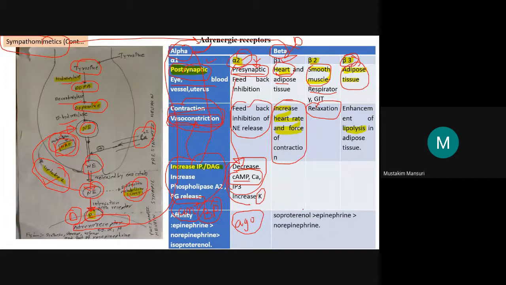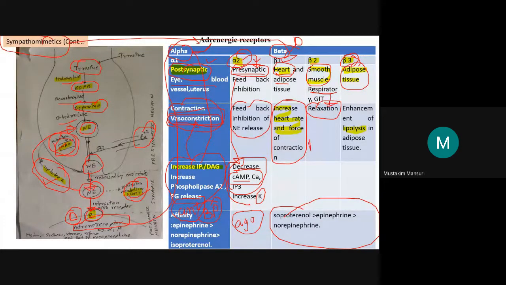you have to make this classification, you have to write down this classification from the book. I will just give a few examples from this category. Beta 2 in respiratory muscles produces relaxation.